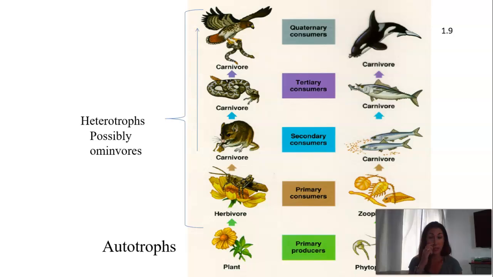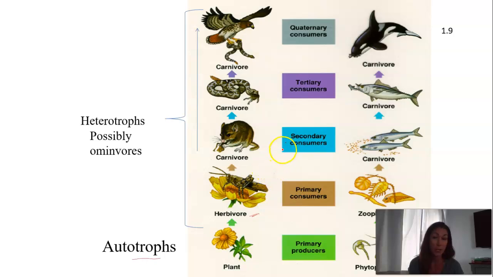One way to look at this is like in a food chain, how they all rely on each other. Starting down at the bottom are our primary producers or our autotrophs. Again, just getting used to using those synonyms. The primary producers are the ones that take the energy from the sun and convert it into something that's usable by animals. Our primary consumers are the ones that eat our producers. The first synonym for our primary consumers is an herbivore. A secondary consumer eats the primary consumer.